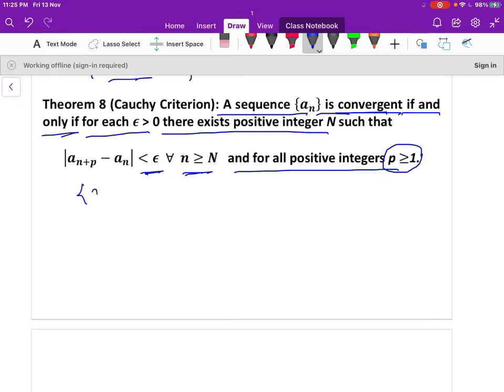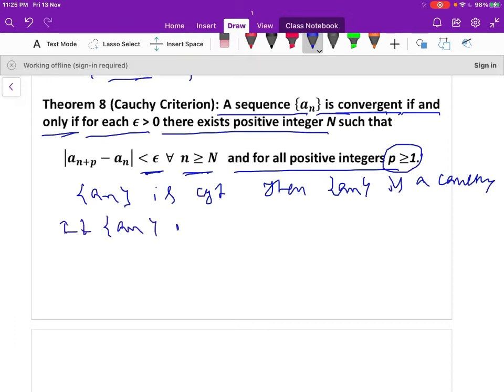It means if a sequence a_n is convergent, then the sequence a_n is Cauchy. First part, the necessary part.